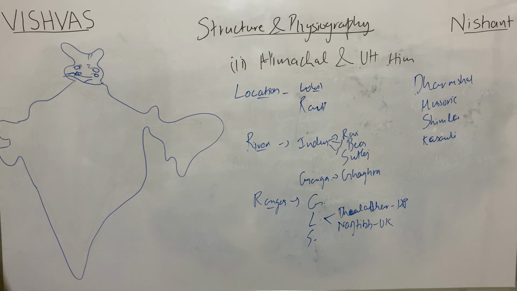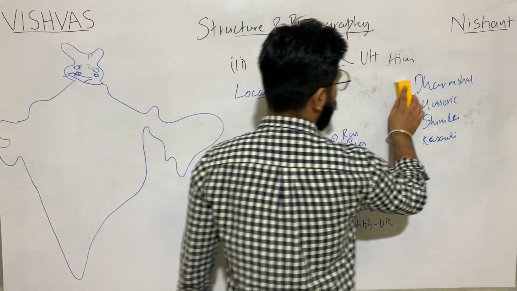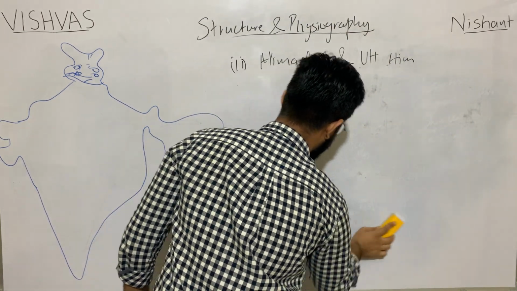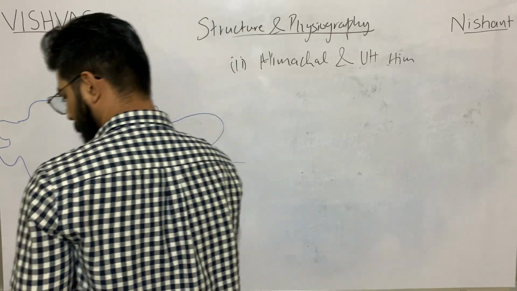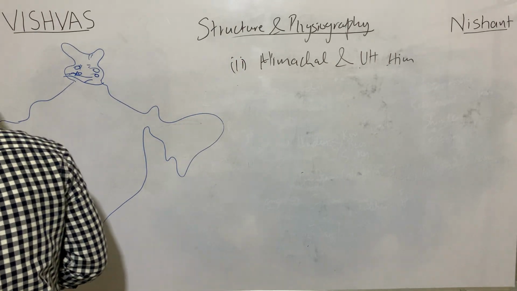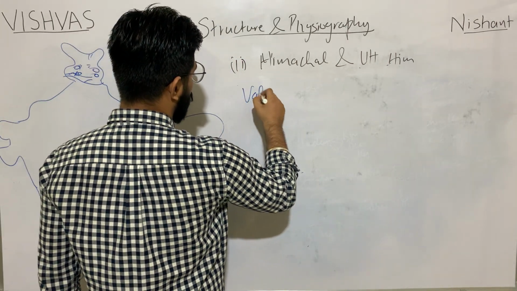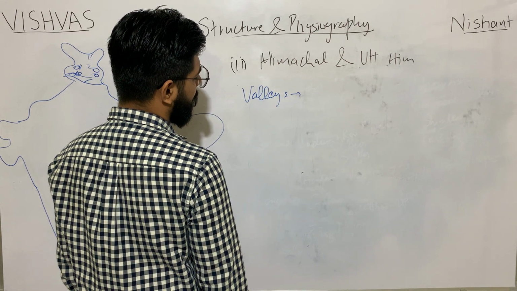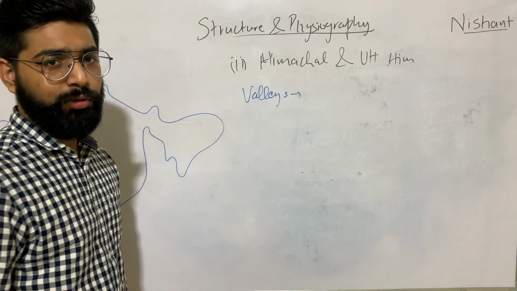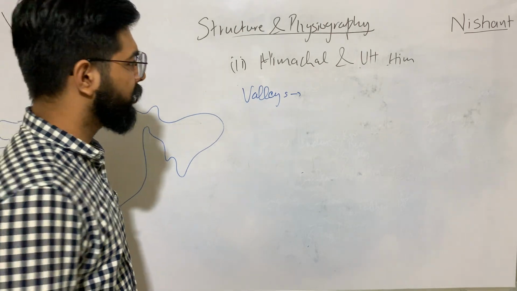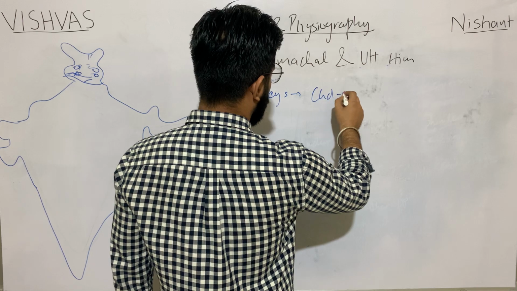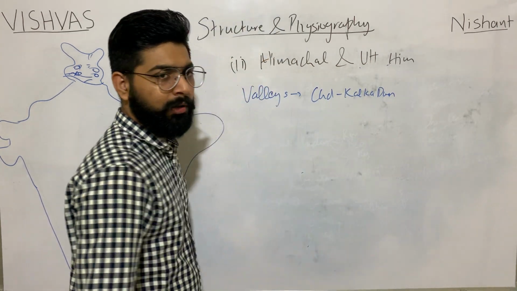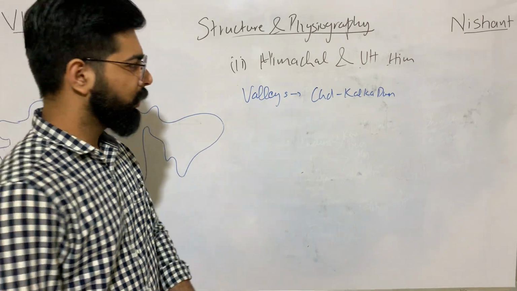Next we have valleys. Valleys like, now here it is also called dunes. इस वाले में भी dunes हैं, like चंडीगढ़ कालका दून. The most important is Dehradun.